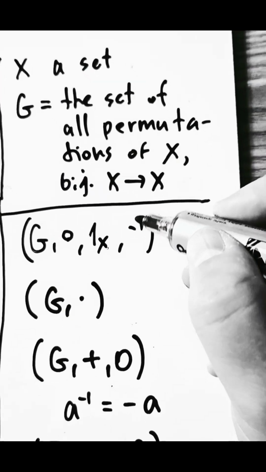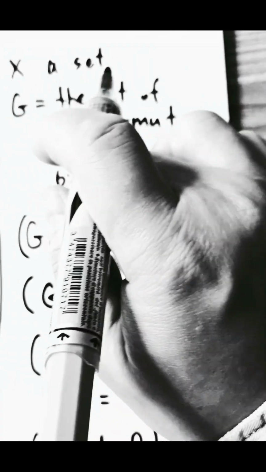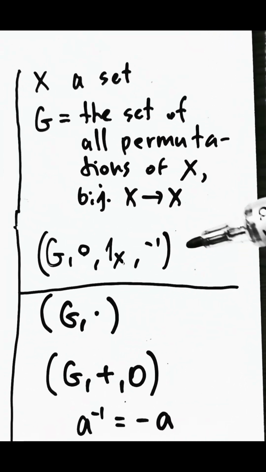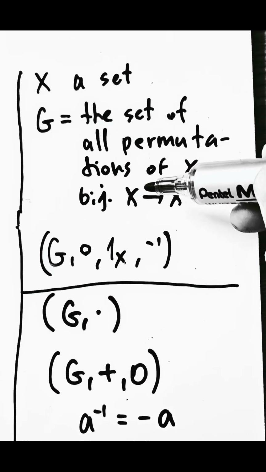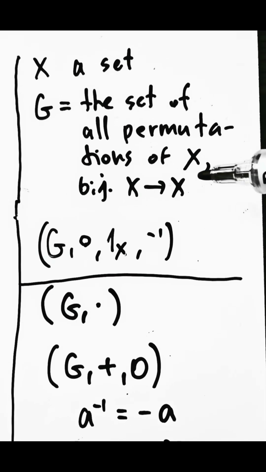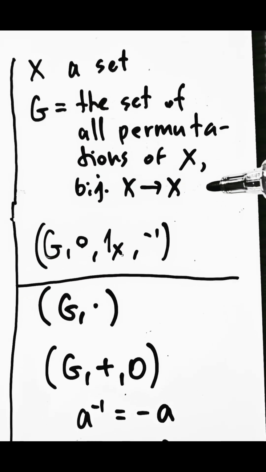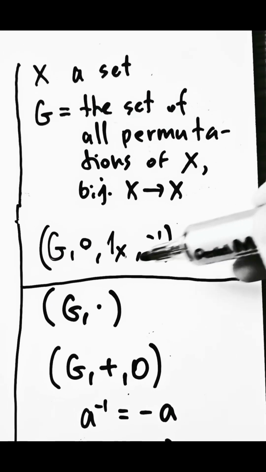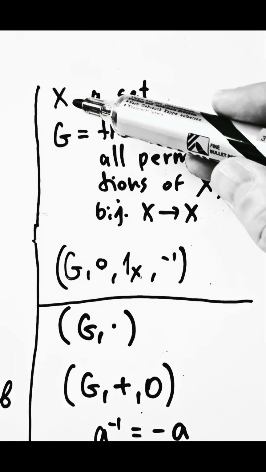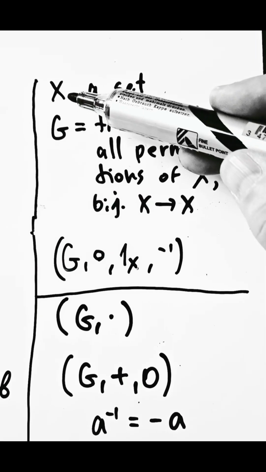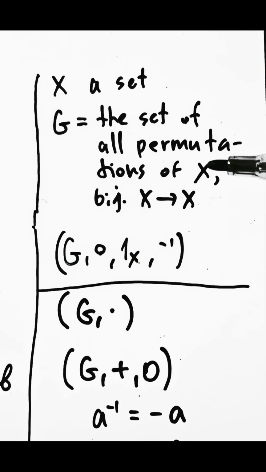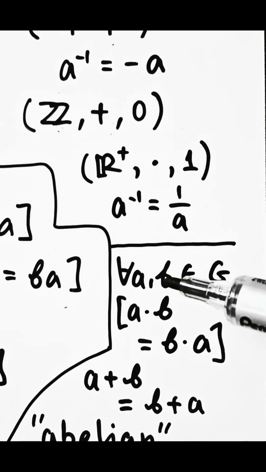What about the inverse operation? The inverse of every permutation will be what it naturally would mean. The same permutation, but in reverse. So basically, if my permutation is a function from X to X, then its inverse will be the opposite function, the function that is the inverse of that bijection. These groups are not commutative unless X is very, very small. For example, if X is a set having just one element, then there will be only one permutation, the identity permutation, and in that case, commutativity will trivially hold.